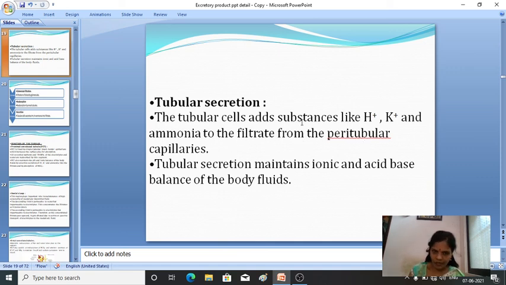This tubular secretion maintains the ionic and acid-base balance of the body fluids. So it helps in maintaining the acid-base balance of the body fluids.